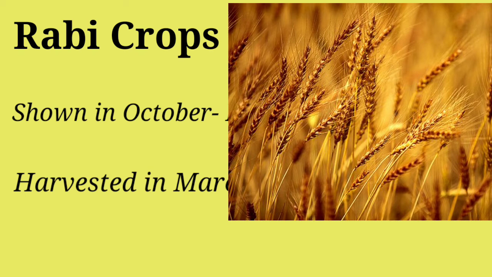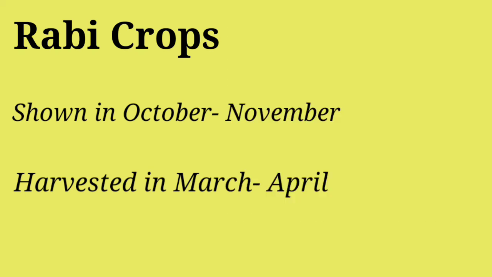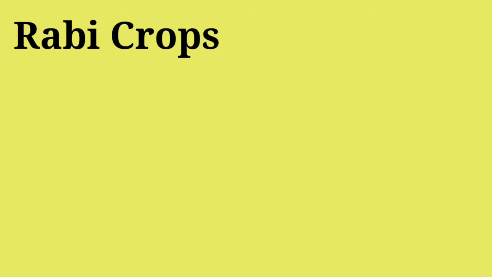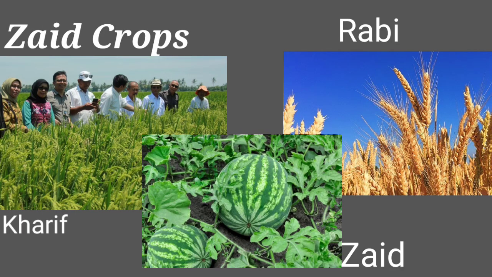So an example of a Rabi crop is wheat, and examples of Kharif crops are rice, millet, cotton and jute. Now there is one more type, that is Zaid. Zaid is the name given to the intermediate crop that is grown in between the Kharif and Rabi seasons, and these are also known as Zaid crops.